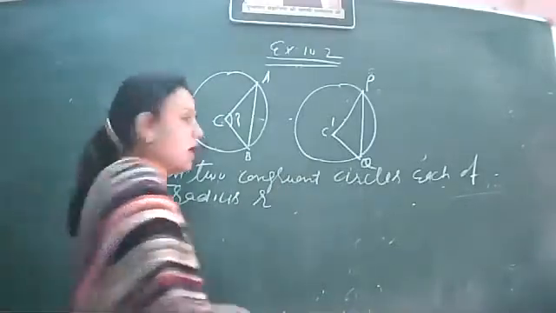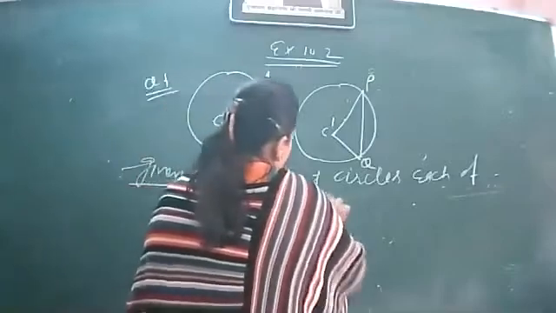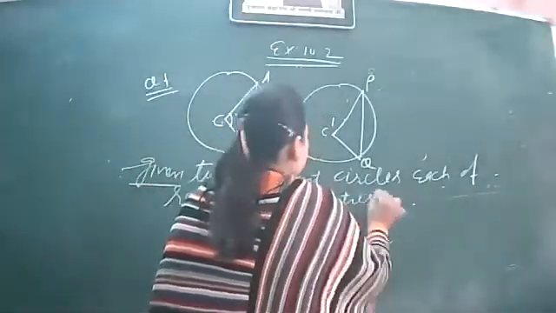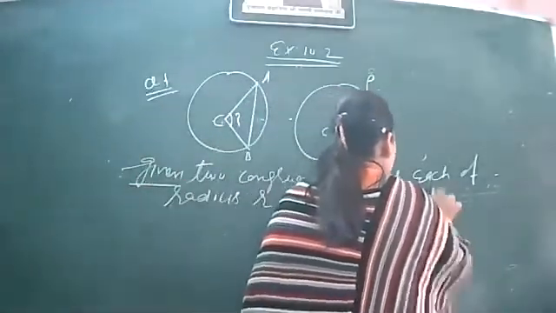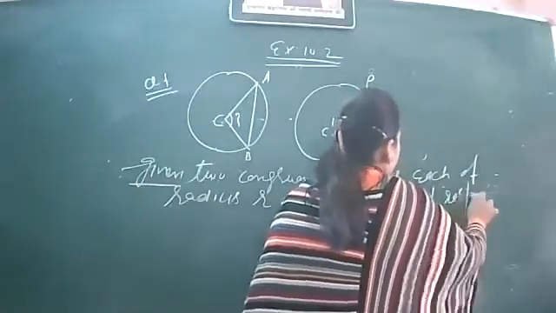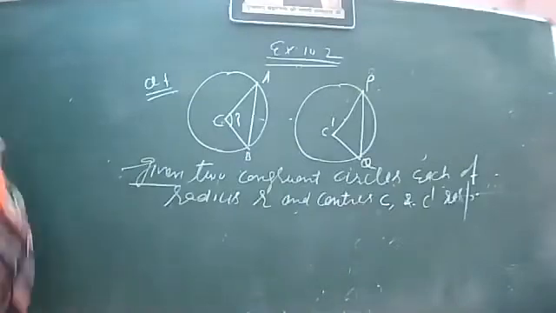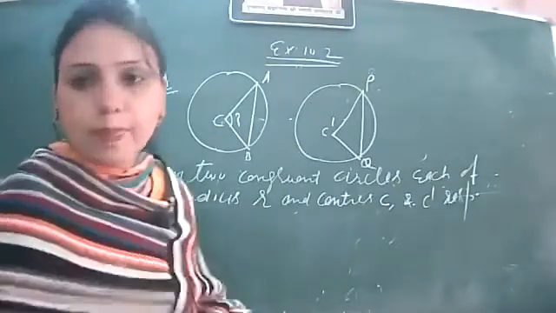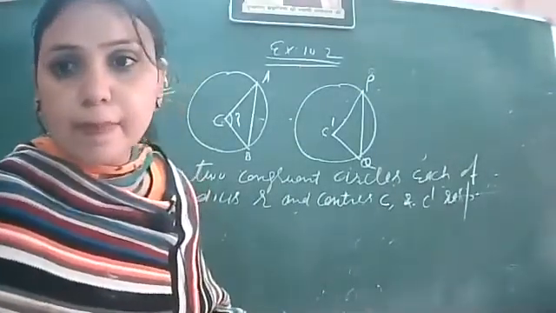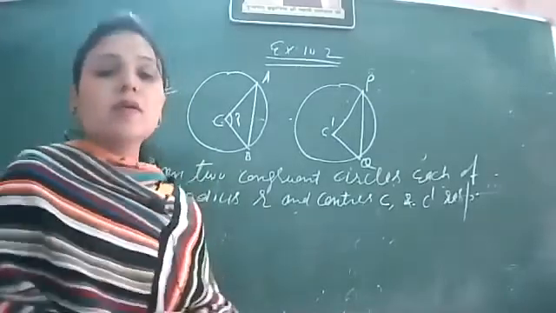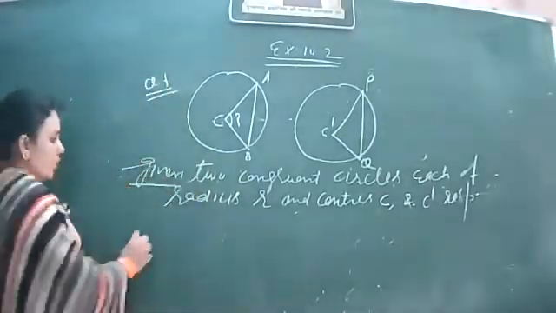Each of radius R and centers C and C dash respectively. Right? Chaliye. So what is to prove?